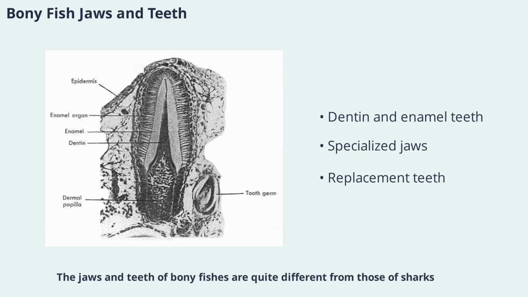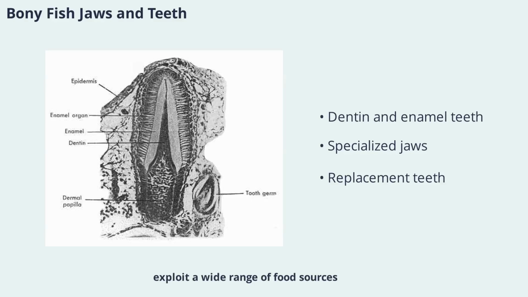Jaws and teeth of bony fishes are quite different from those of sharks. Bony fish teeth are composed of dentin and enamel, similar to those of most vertebrates. Their jaws are often highly specialized for different feeding strategies, from crushing shells to capturing fast-moving prey. Some bony fishes, like gars, have replacement teeth that develop beneath the old ones, ensuring they always have functional teeth for feeding. These adaptations have enabled bony fishes to exploit a wide range of food sources.